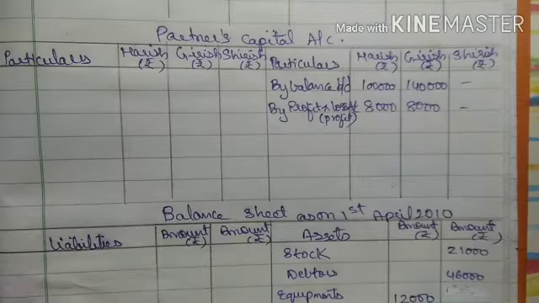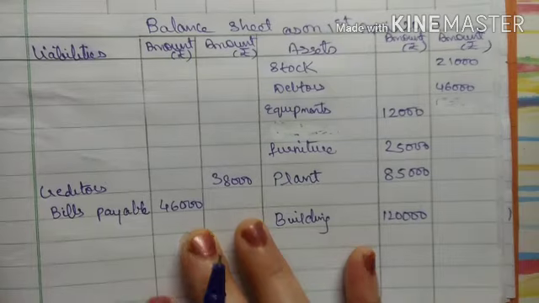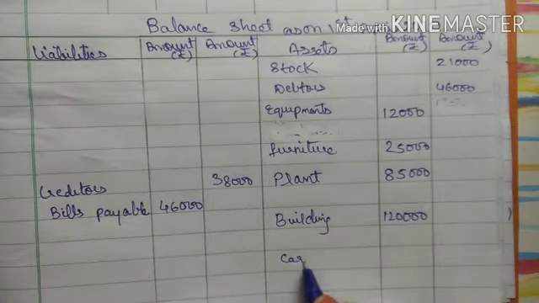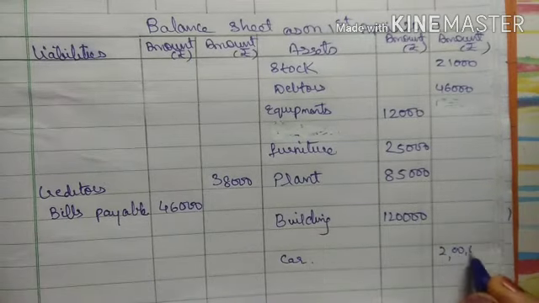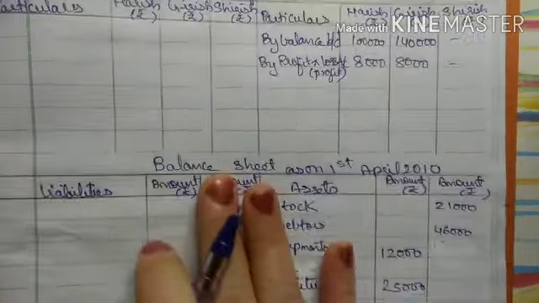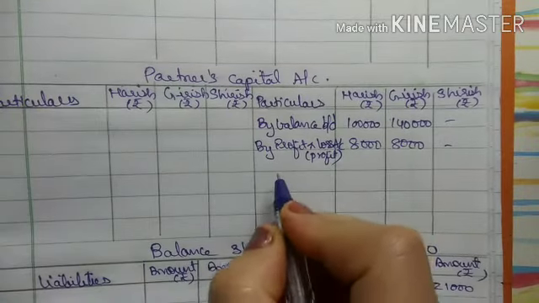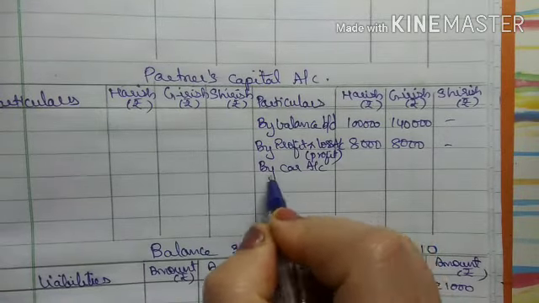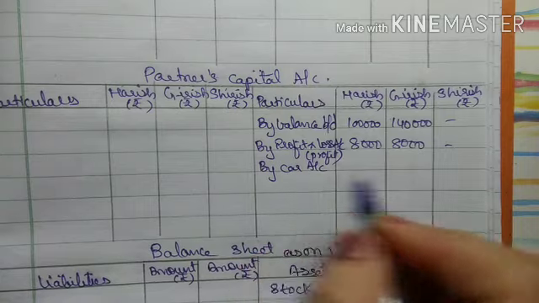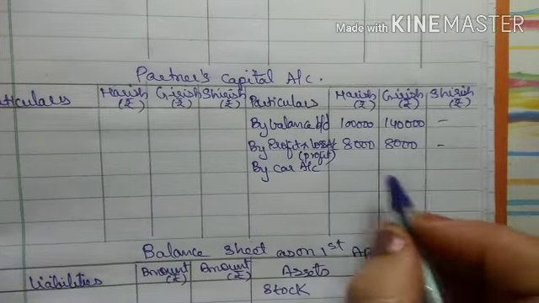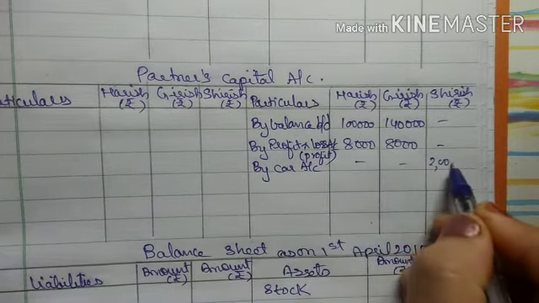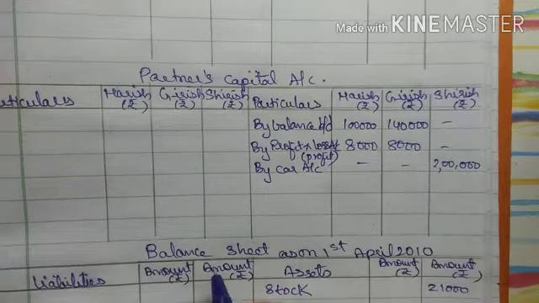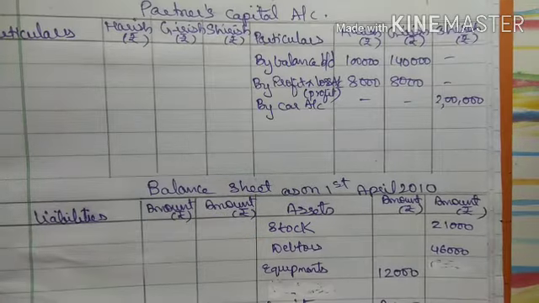So the asset is what? Car, right? So what will be the effects for this? In our assets, we will show your car, that is 2 lakh, right? Next effect, it will be in partners capital account credit side by car account. जब वो cash लेके आता है तो हम क्या लिखते हैं? By cash account, or you can write by assets account. Okay, so this is 2 lakh. Okay, now see the next adjustment.